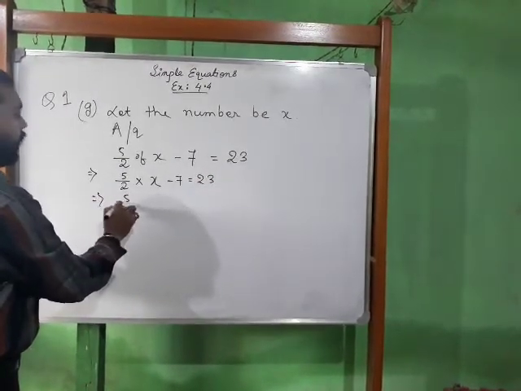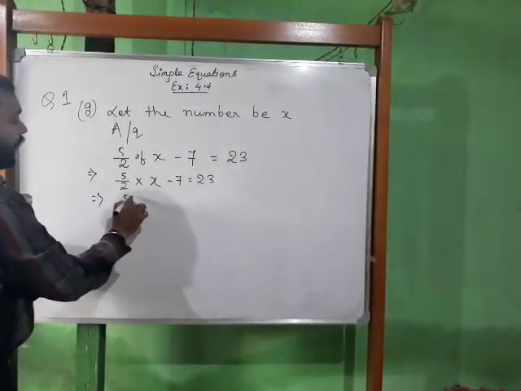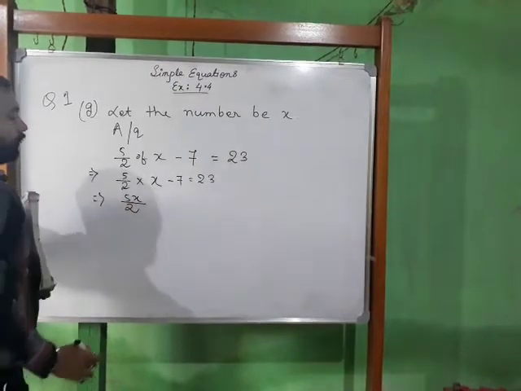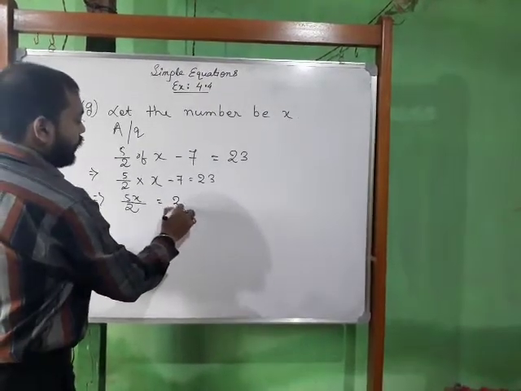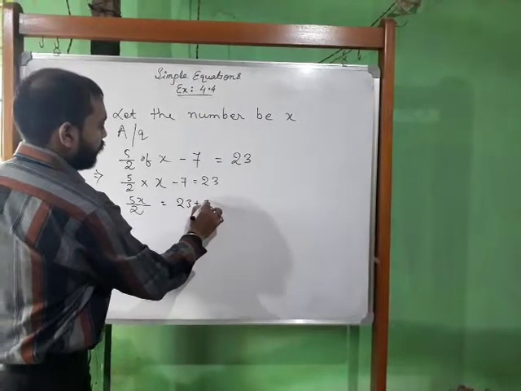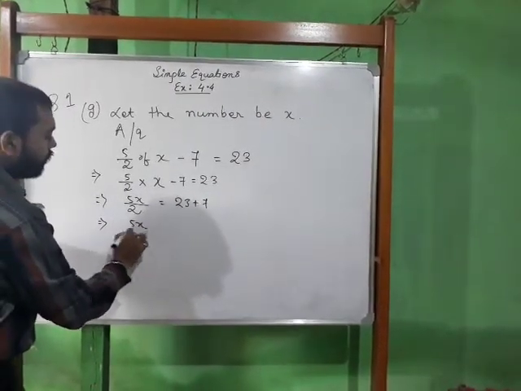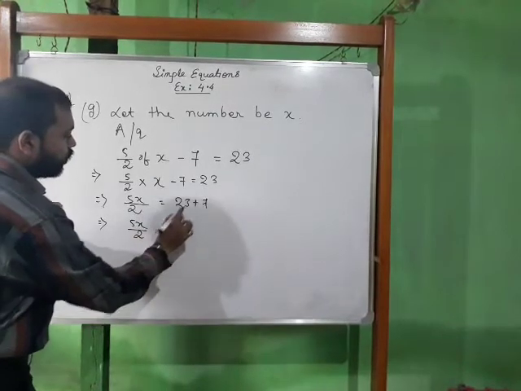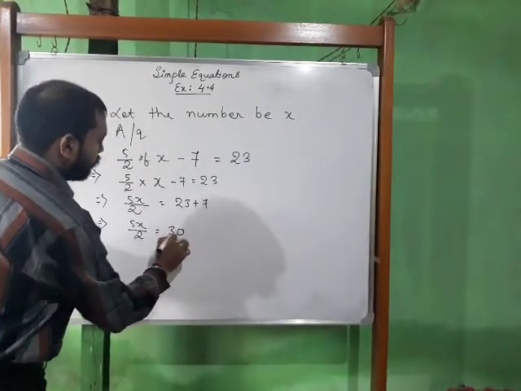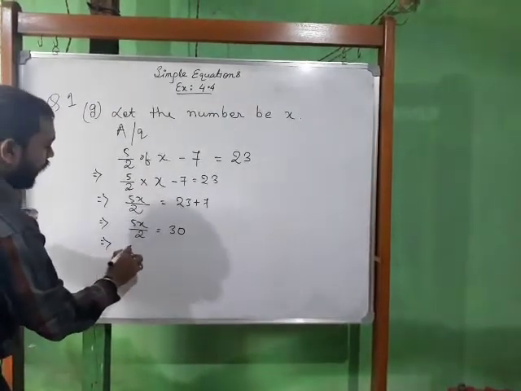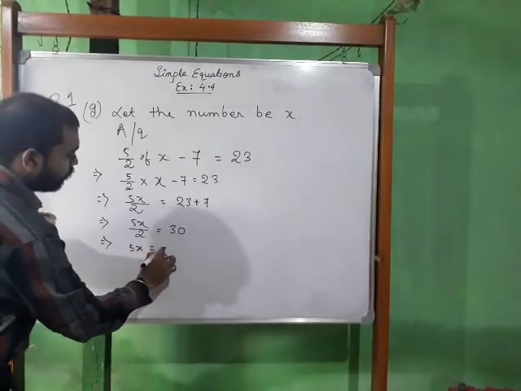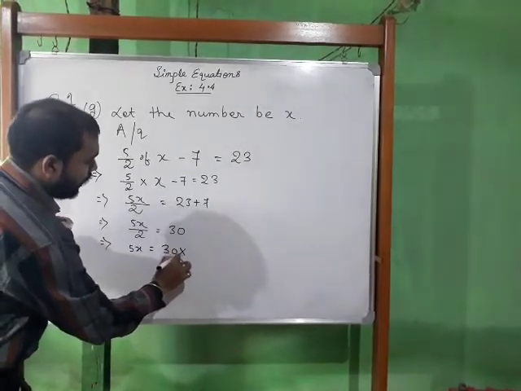So 5x by 2 equals 23 plus 7, which implies 5x by 2 equals 30. Now 5x equals 30 into 2.